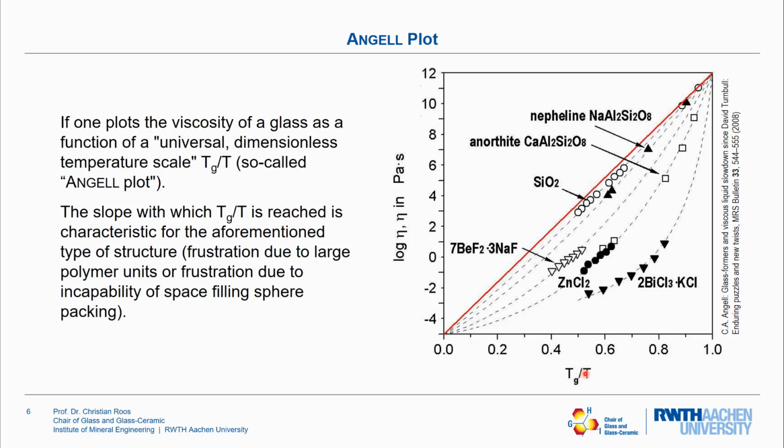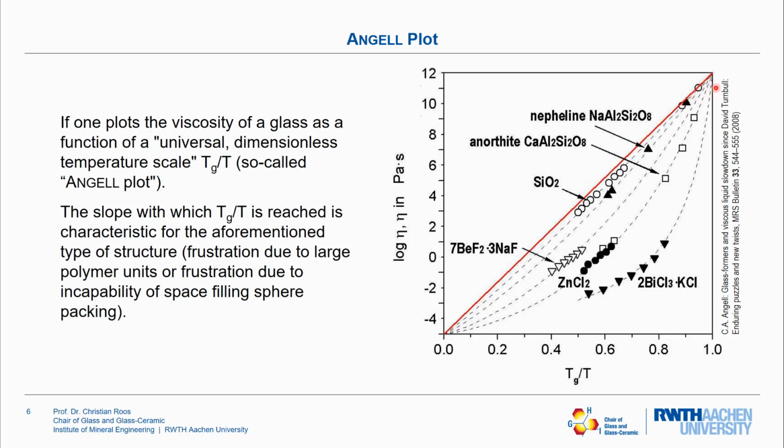Now, the viscosity curves of different classes in this range show different behavior according to their mechanism of frustration that was mentioned earlier. And the most characteristic point is the slope with which Tg divided by T equals 1 is reached.